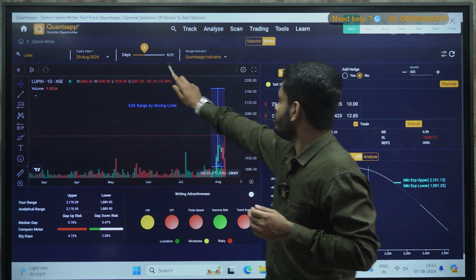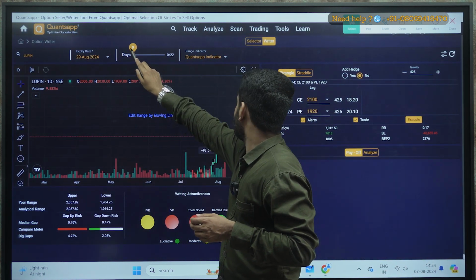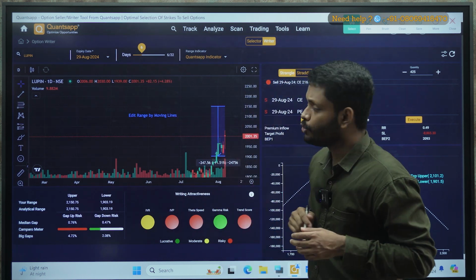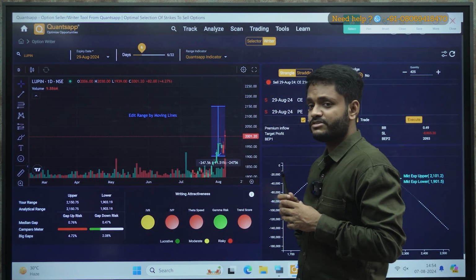So if it is green, you can go ahead with it. If it is not green, you can better stay away from it. Okay, so it's purely up to you. So as of now in Lupin, I don't see any sell position which is favorable, correct?